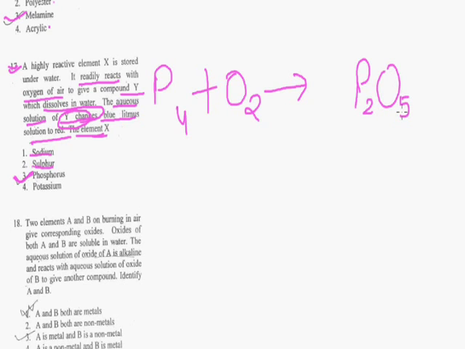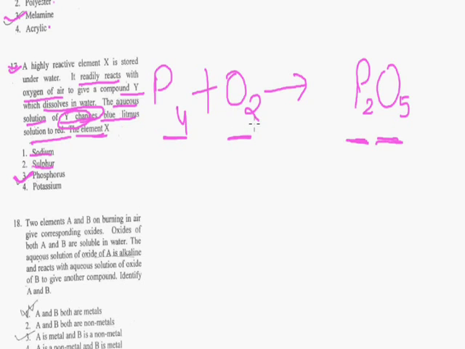P2O5. Now, if we balance this equation, on the left we have 4 atoms of phosphorus and 2 atoms of oxygen. In the case of P2O5, there are 2 atoms of phosphorus and 5 atoms of oxygen. So we have to balance this equation.